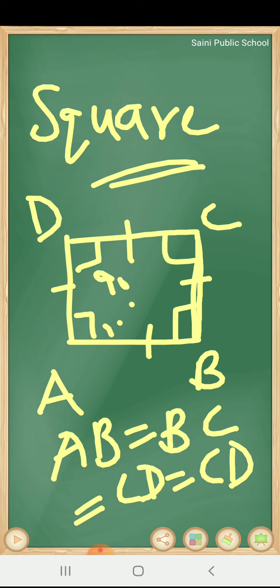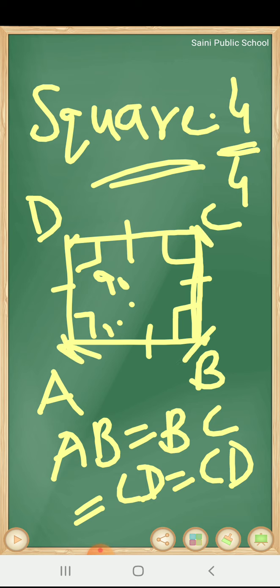So how many sides does a square have? Four sides. How many vertices does a square have? Four vertices. These points A, B, C and D are all vertices of the square. So sides are four, vertices are four, all angles are equal, which are 90 degrees, and all sides are equal.